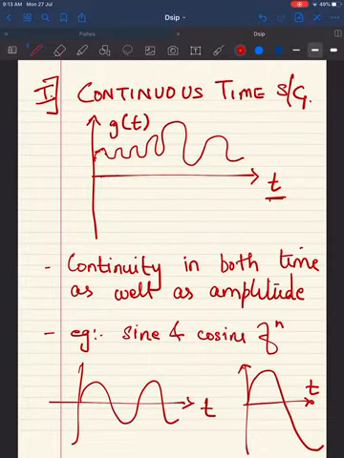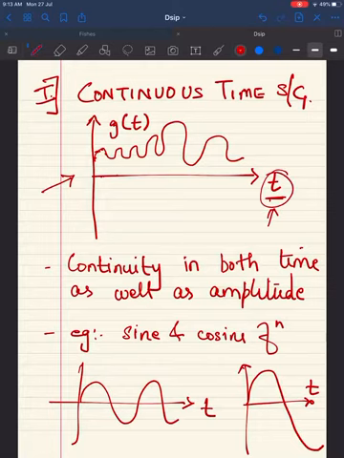The first type of signal is the continuous time signal, which looks something like this. This signal is continuous if the signal is defined for every value of t. So if the signal is defined for every value in time t, then it is known as a continuous time signal. That is, a value should be present at each instance of t. This is one of the examples of a continuous time signal.